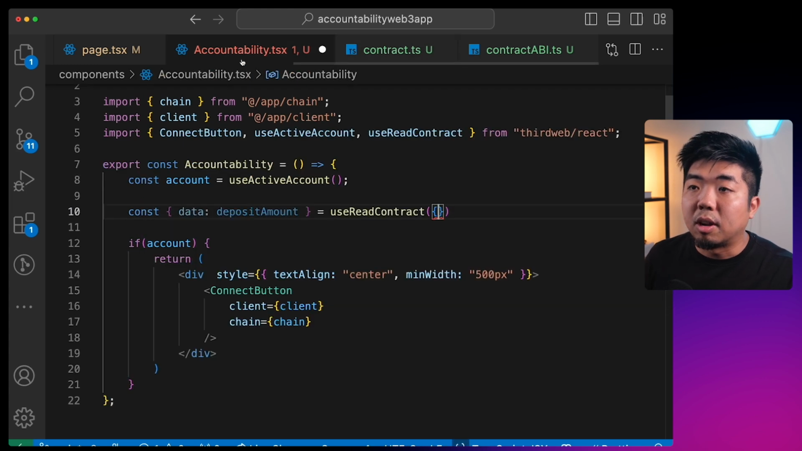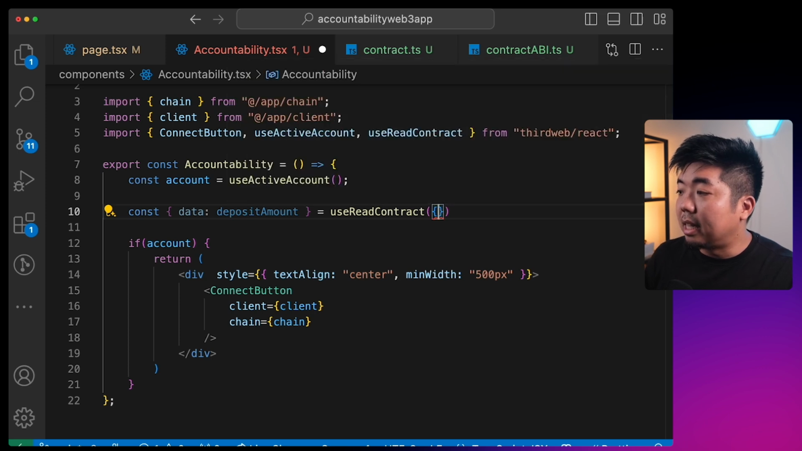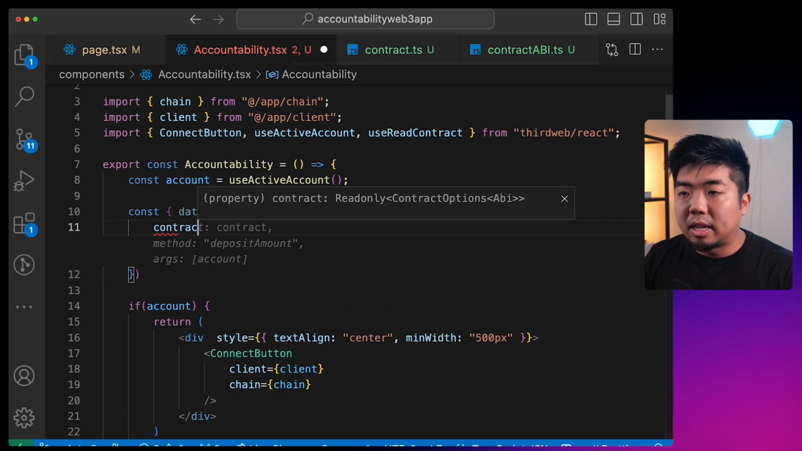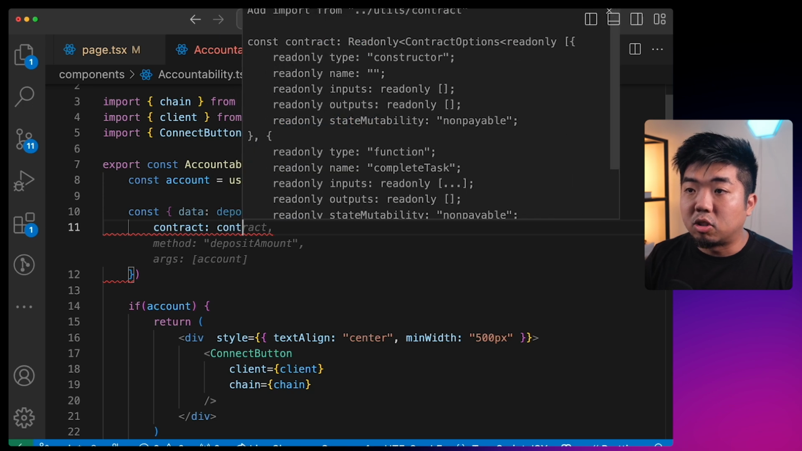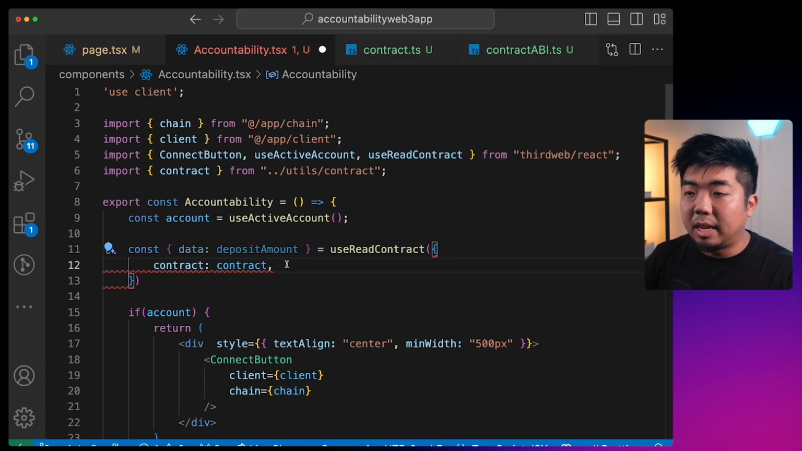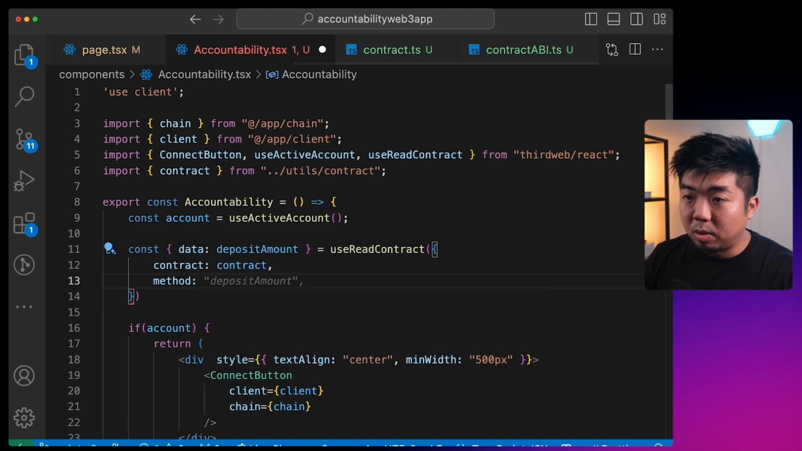Coming back to the accountability app here, in the useReadContract, the first thing we want to get is the deposit amount. So how much of a balance is actually deposited in our smart contract. So the first thing we'll do here is set our contract to the contract, and we'll import that from our contract file that we just made. The next thing we're going to do is set the method that we want to call.